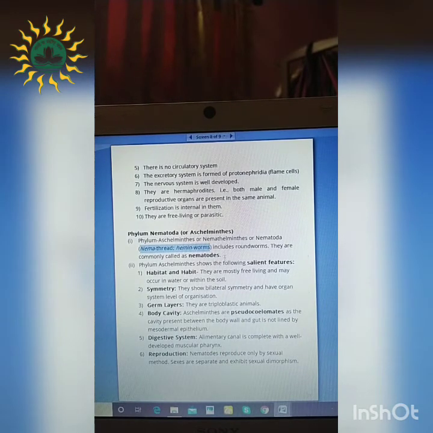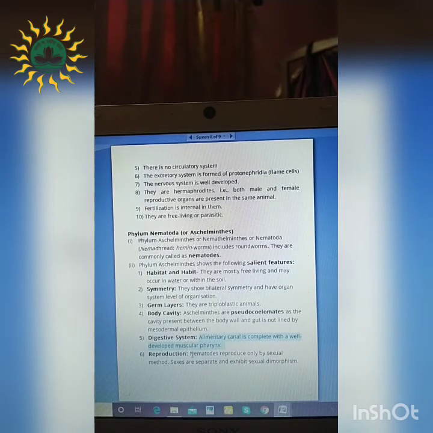Coming to the salient features, the Aschelminthes are mostly free living or may occur in water or within the soil, and they have bilateral symmetry with an organ system level of organization. Like the previous Platyhelminthes, the Nematoda also have this organ system level of organization. They are also triploblastic animals, that means 3 germinal layers, ectoderm, endoderm, and in between the mesoglea. The Aschelminthes are pseudocoelomates, that means a false coelom. The body cavity is present but not lined by mesodermal epithelium, and hence it is false. The alimentary canal is complete and well developed with a muscular pharynx.